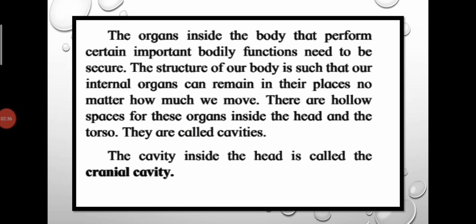The structure of our body is such that our internal organs can remain in their places no matter how much we move. There are hollow spaces for these organs inside the head and the torso. They are called cavities. The cavity inside the head is called the cranial cavity.